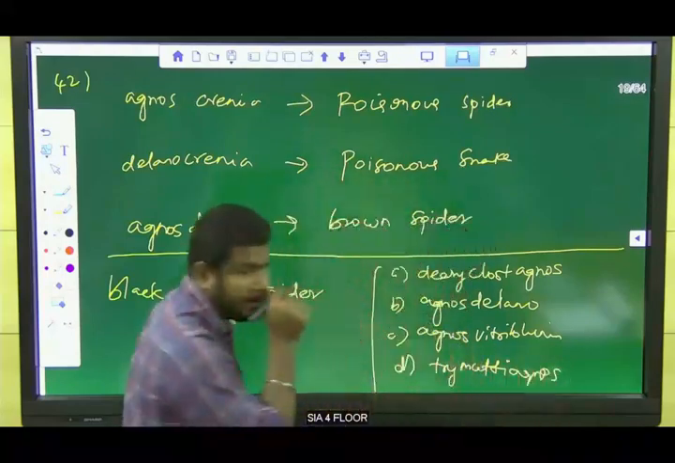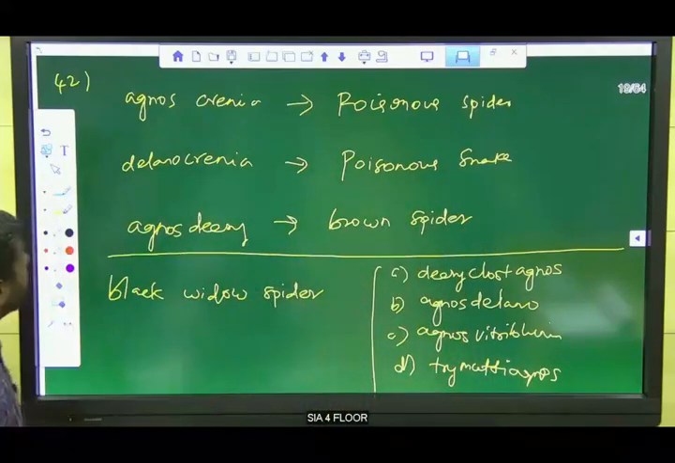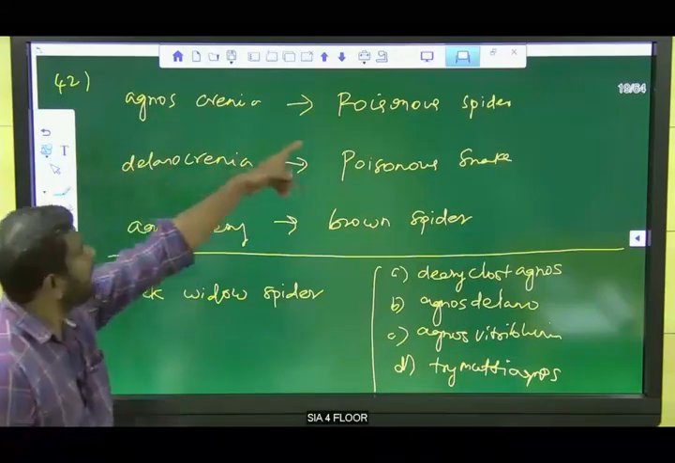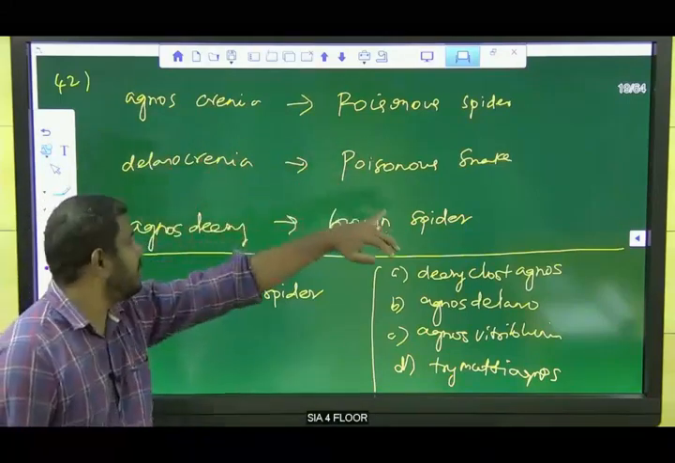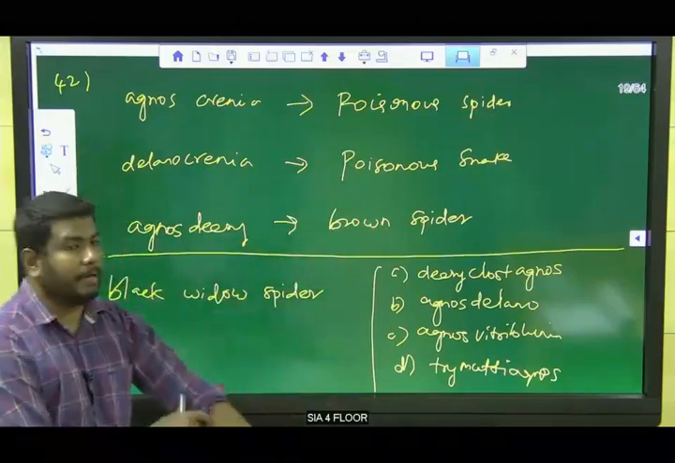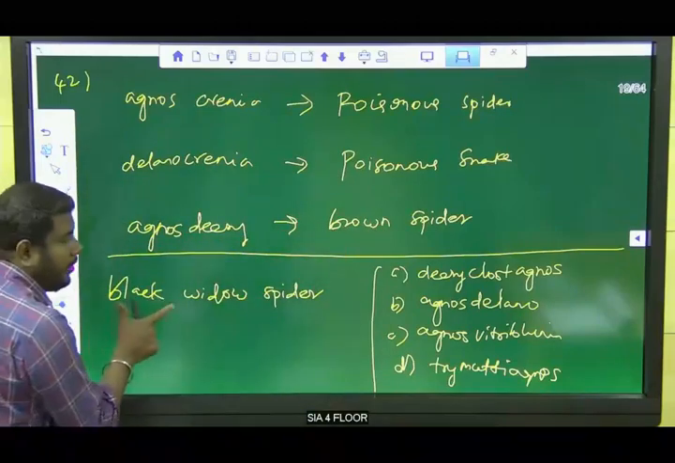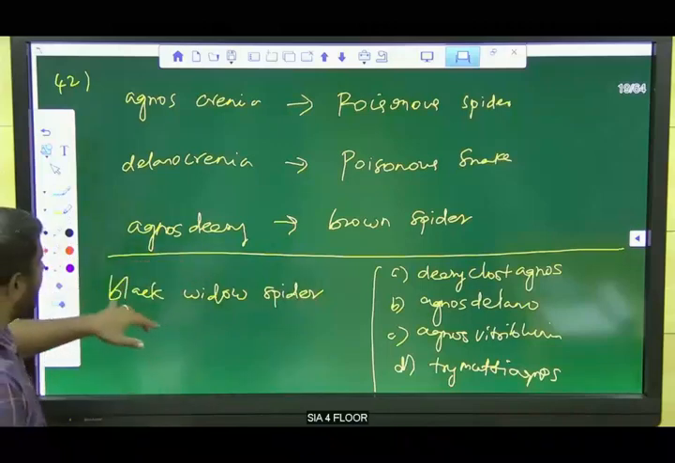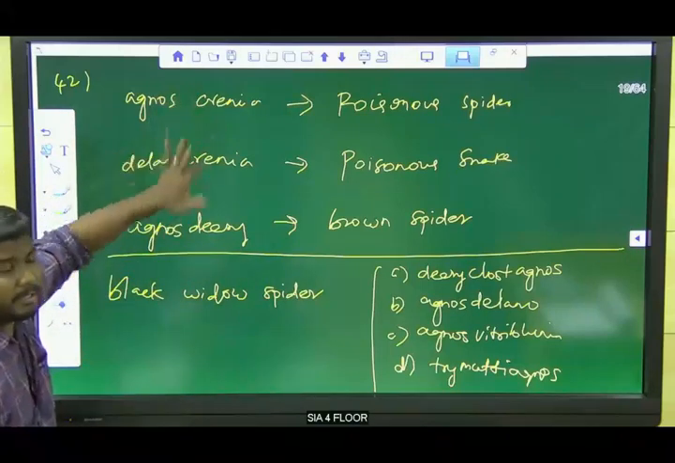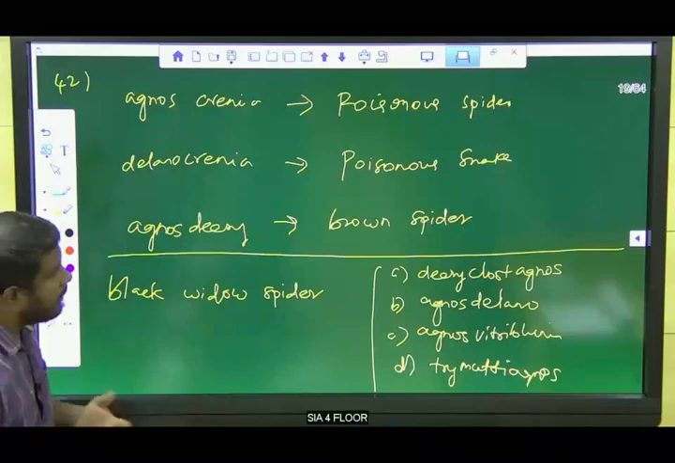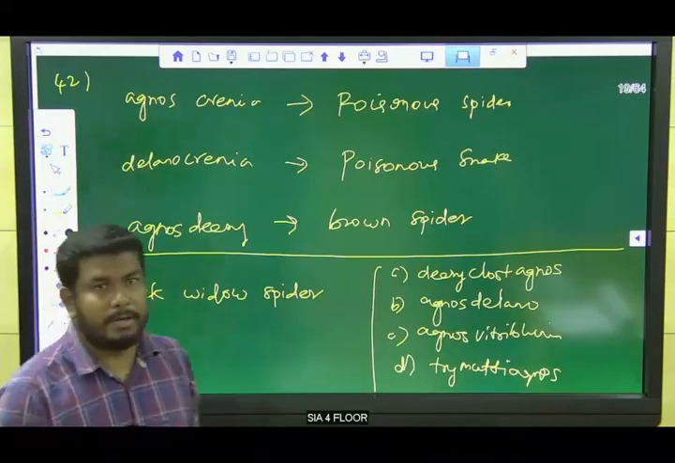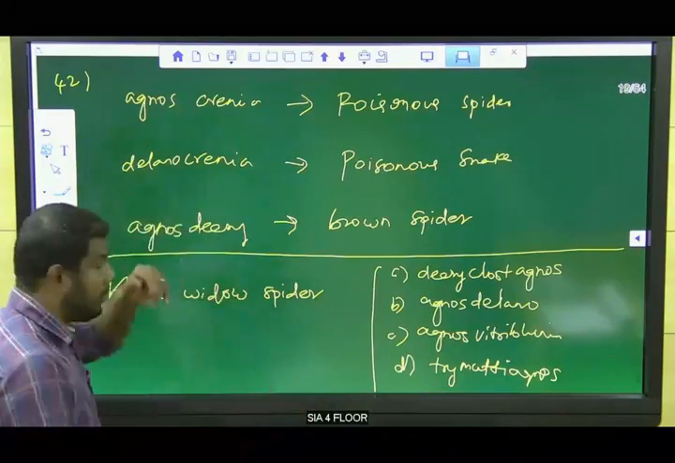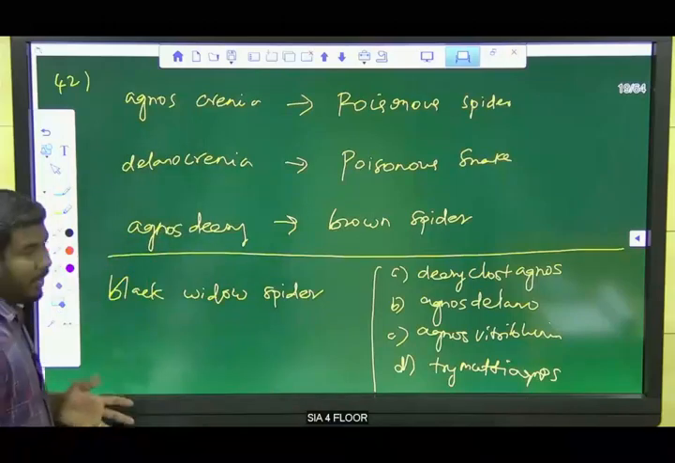Listen here, it's very simple actually. Agnos crinia is poisonous spider, Delanocrinia is poisonous snake, Agnostere is brown spider. Now we are going to find the code for black widow spider. Spider is mentioned in the question, but black widow is not mentioned in the question. So still we need to find the answer. How can we solve?